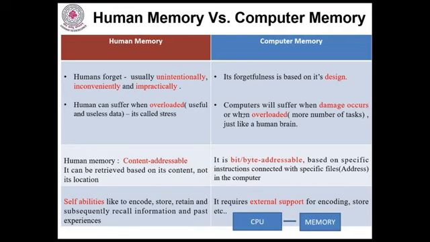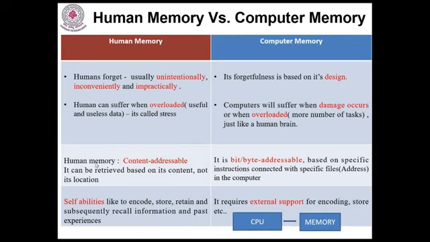Whereas in the computer, computers will suffer when damage occurs or when overloaded. Suppose my computer capacity is 20 applications at a time that I can open or execute. If I exceed that limit, then definitely it will be overloaded, and the system will get stuck. That is one possibility. Another possibility is that the system may get damaged sometimes due to power fluctuation or any other reason.